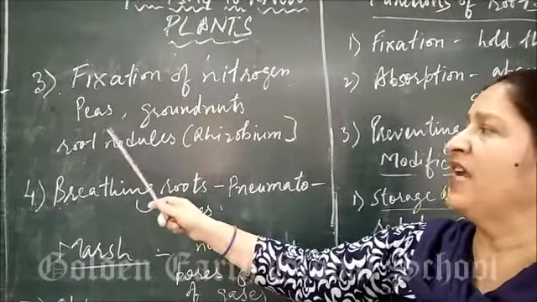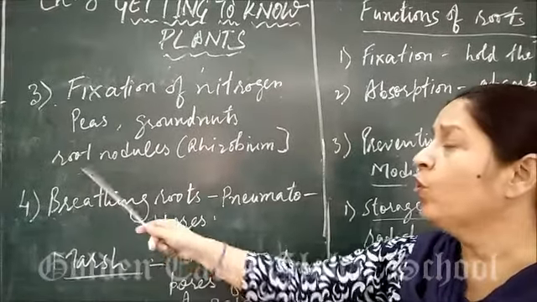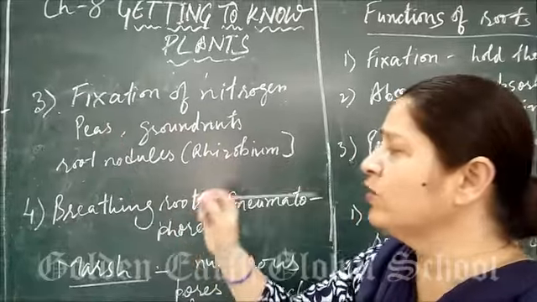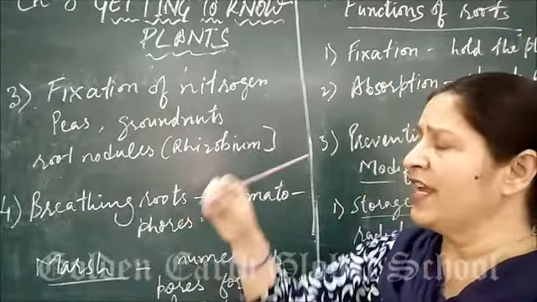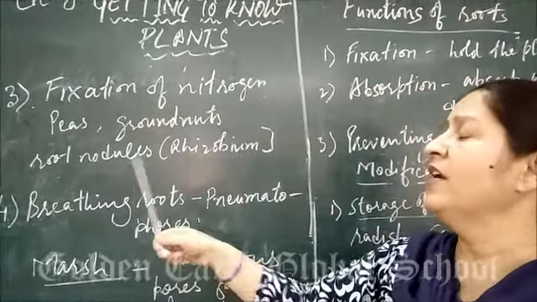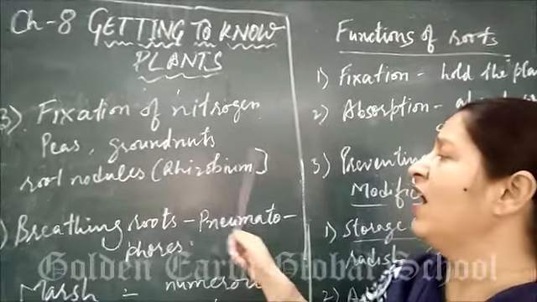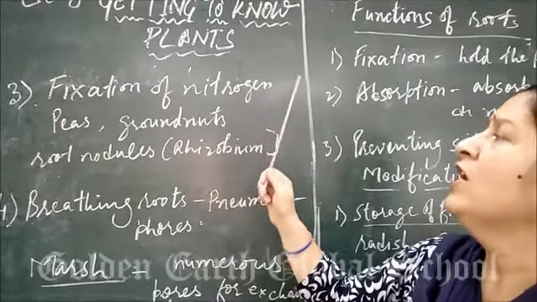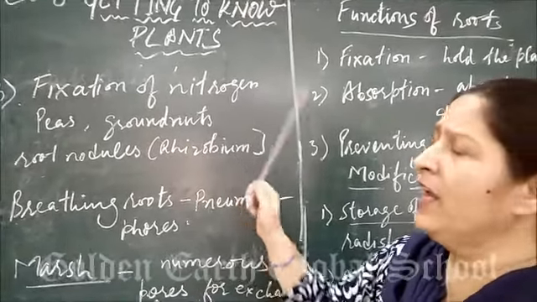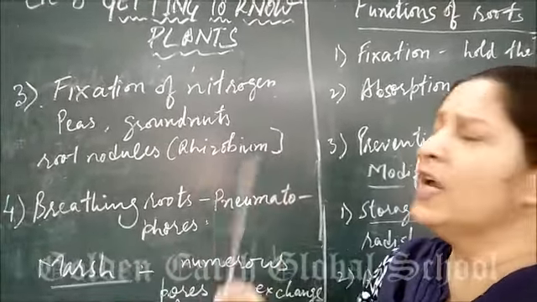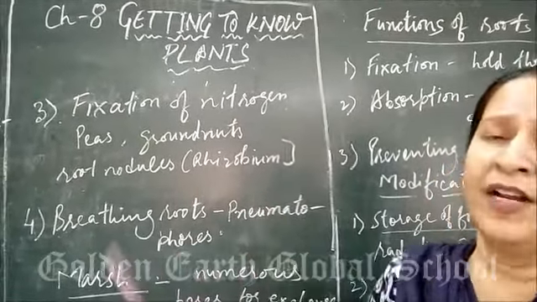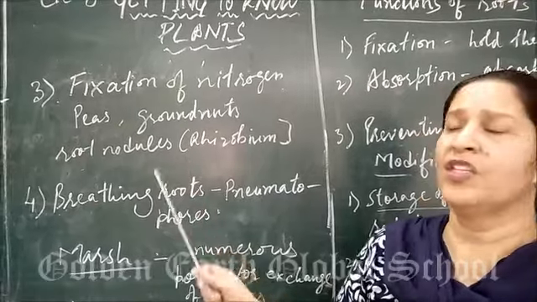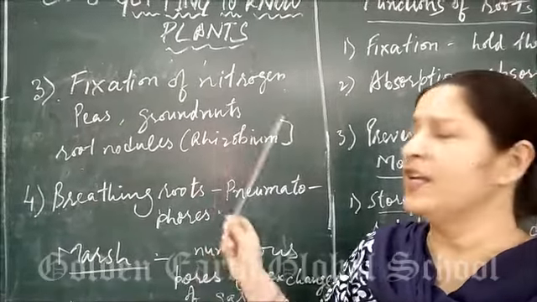Some plants like peas and groundnut have root nodules. Root nodules means in their roots there are small knob-like structures present in which bacteria called rhizobium live, which convert nitrogen into nitrites or nitrates, and that is absorbed by the plant. If we are providing manure and fertilizer to plants, they are also rich in nitrogen.